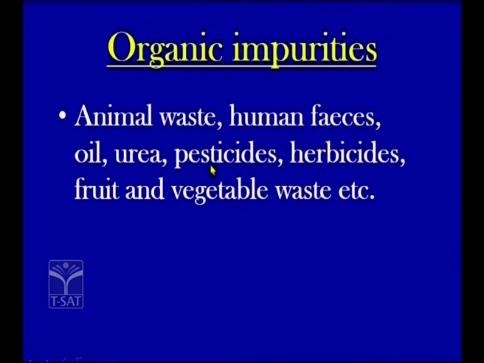These chemicals are used by the farmer for killing pests, and sometimes they use herbicides also. Sometimes we peel fruits, and the fruit and vegetable waste is let into the open sewage. So what happens if this is let into the open sewage? That's what we will learn here.